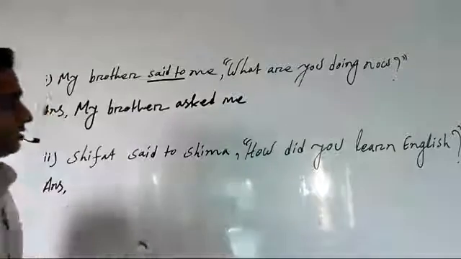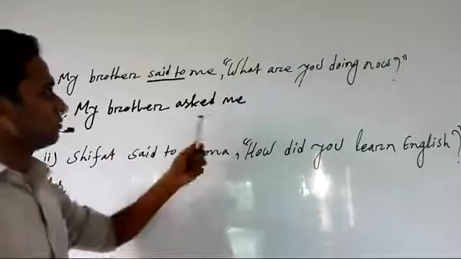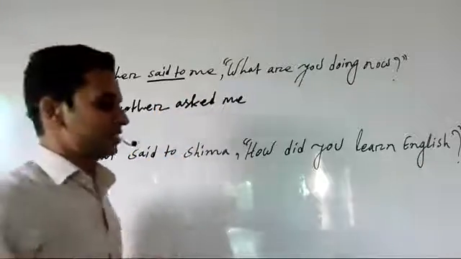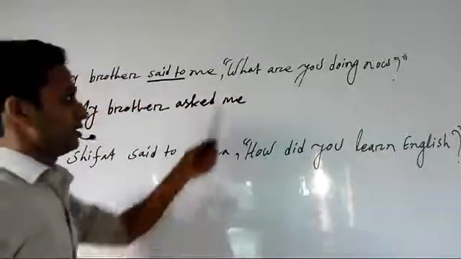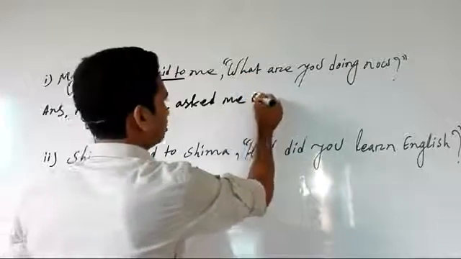Now you must remember that for assertive sentences, after the object of the reporting verb, we write that, but for interrogative sentences, we write the question word. Here the question word is what.